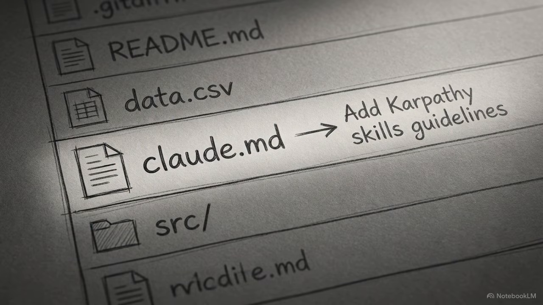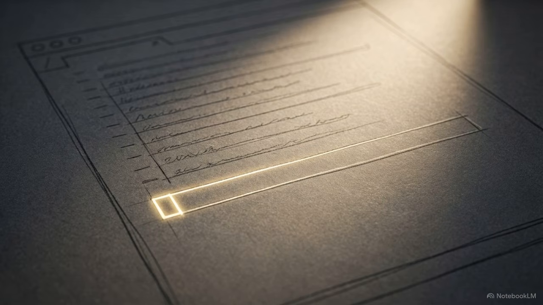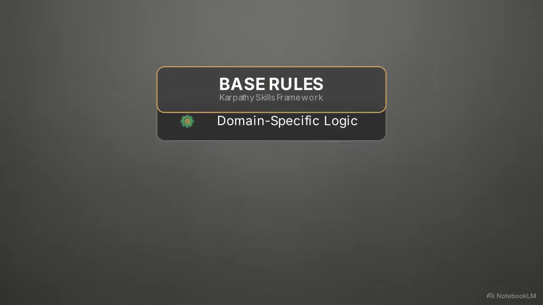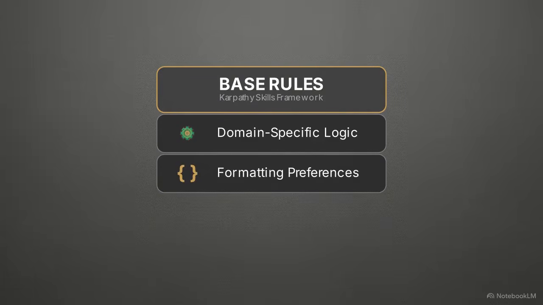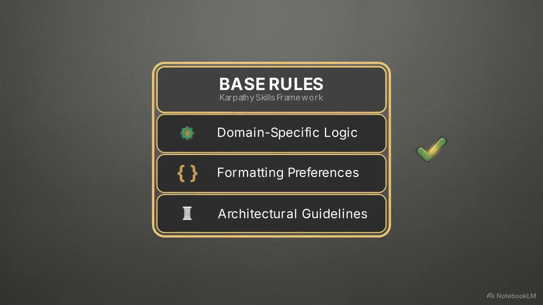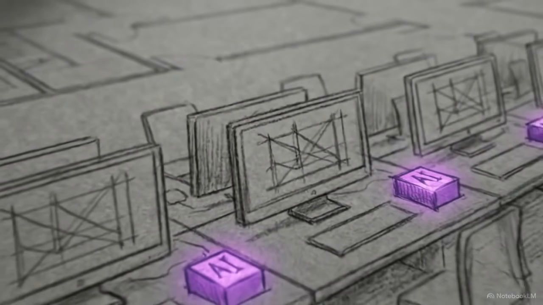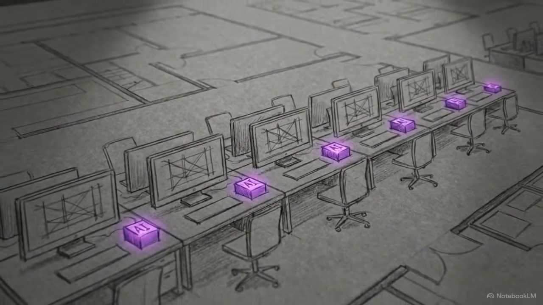The primary advantage of keeping the rules in a local markdown file is that it can be checked into your project's version control. When other developers pull down the repo, they get the exact same AI guidelines. It also means you can easily customize the behavior. You can append domain-specific logic, language-specific formatting preferences, or strict architectural guidelines directly beneath the base Karpathy rules without causing system conflicts. This local approach scales the framework up from an individual developer's preference into a synchronized, project-wide standard that every contributor uses.